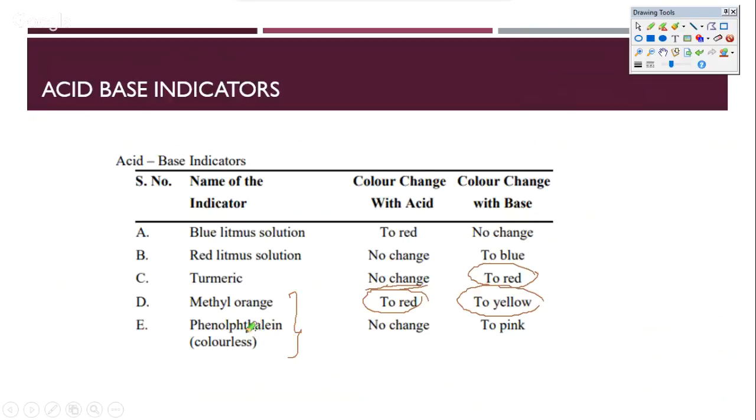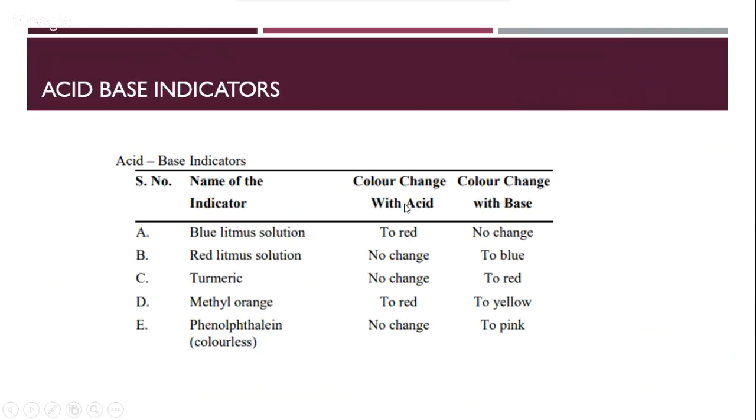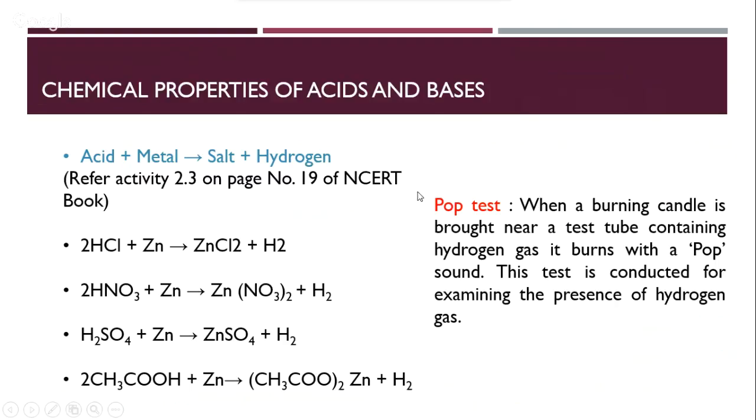Phenolphthalein is generally colorless, if you take a phenolphthalein bottle in the pure form or maybe in the diluted form. As soon as it touches acid, it remains colorless, but it becomes pink in base. So what was colorless in acid turns pink as you go to the basic side. So these are the different colors that we just spoke about, which would help you understand whether something is acid or base.